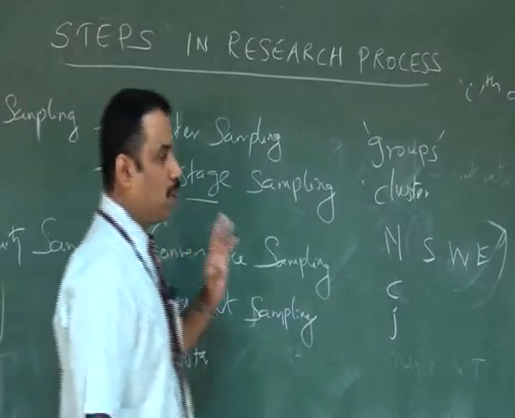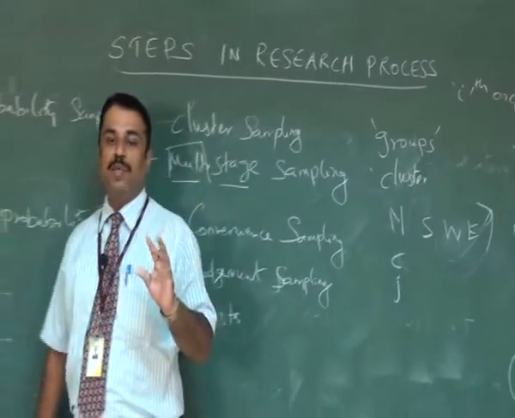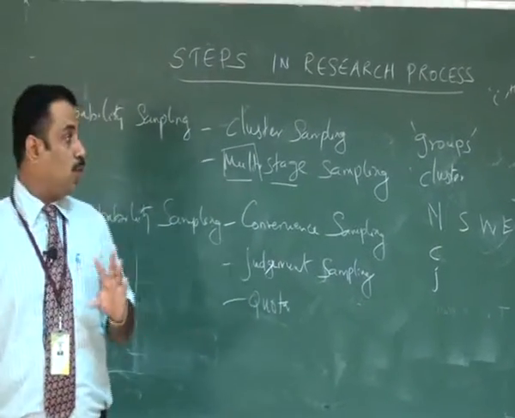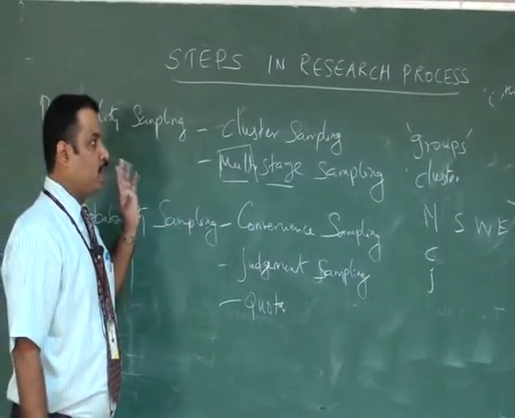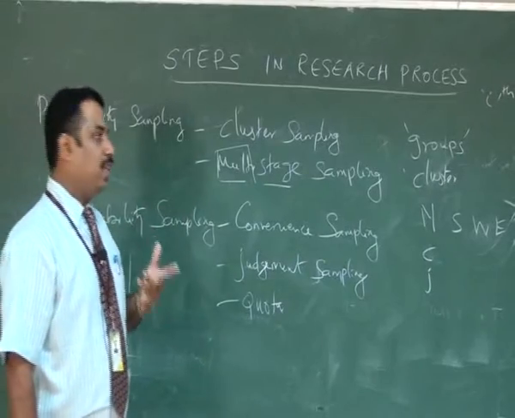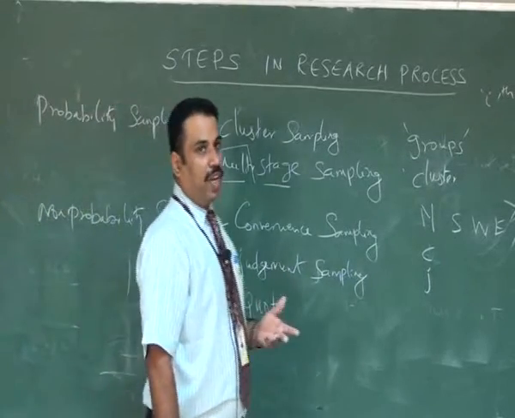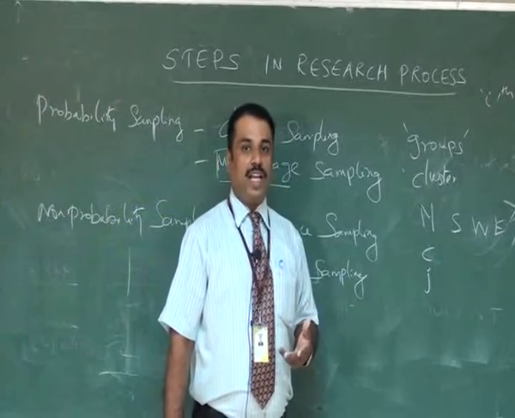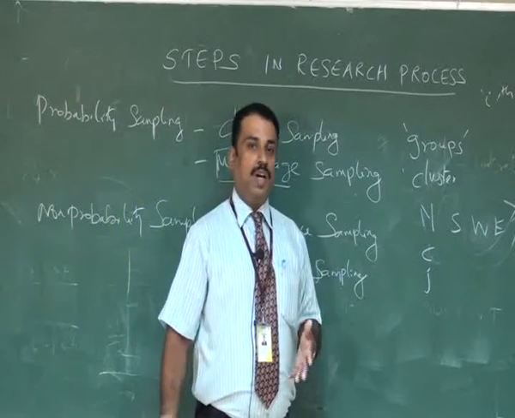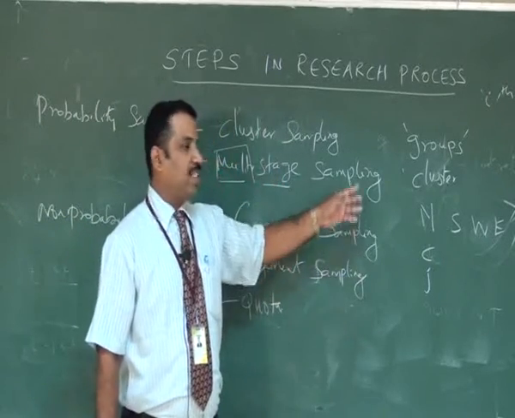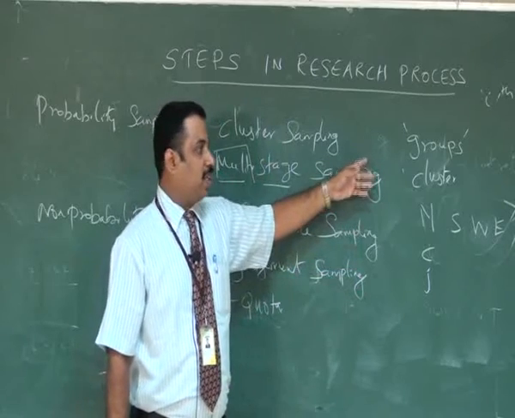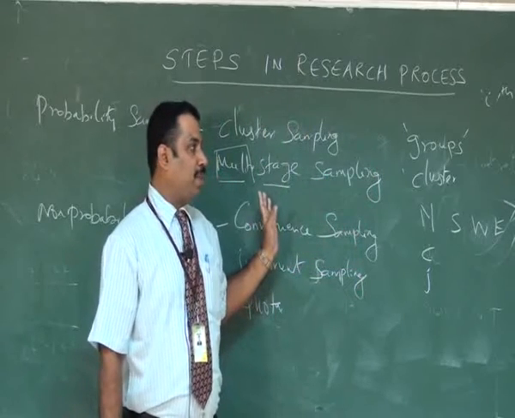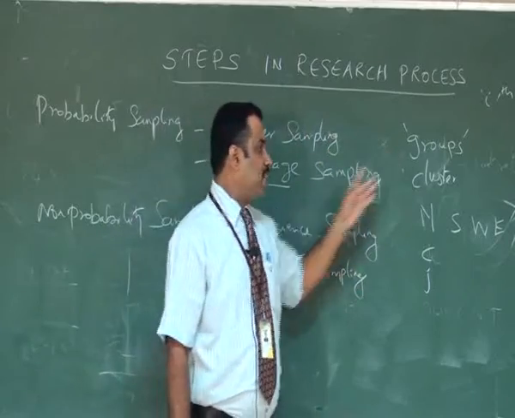I can give an example. For example, India Today wants to study customer satisfaction towards its magazine. How can they go and collect the data? It is very difficult to collect data from the entire population of a country like India. So in this case, they may use any one of these probability sampling methods.